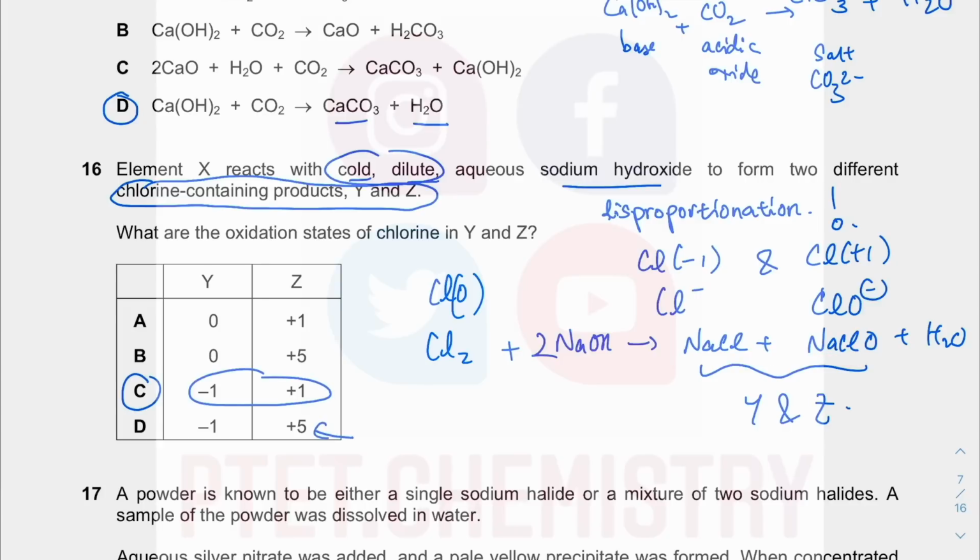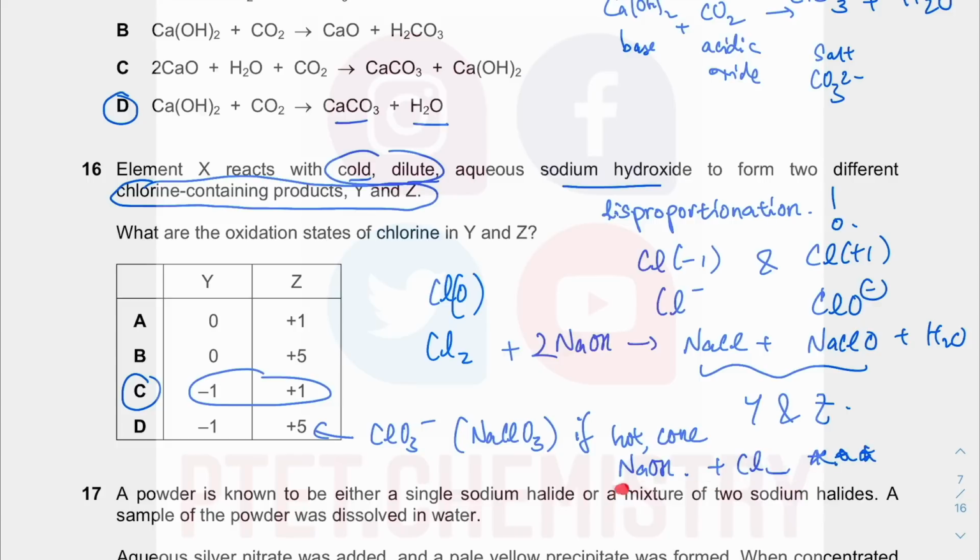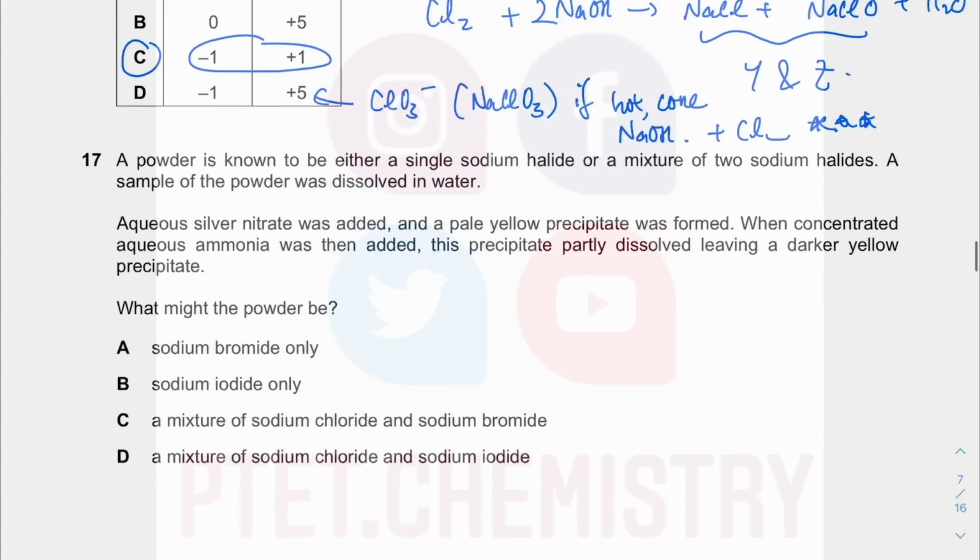You get +5, which is ClO3-, or in the form of the sodium salt, if you have hot concentrated NaOH plus Cl2. That is another equation that is much harder to balance, but you can practise it in a couple of those topical MCQ questions on redox changes, as well as on Group 17 Chemistry, that you can find in another playlist, something that I've already recommended very highly in the earlier part of this tutorial video.